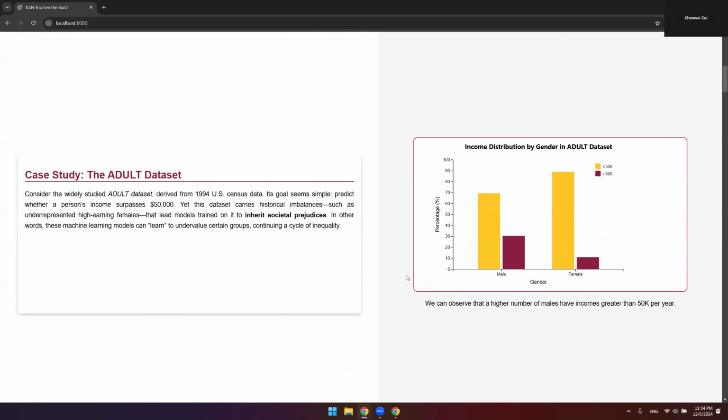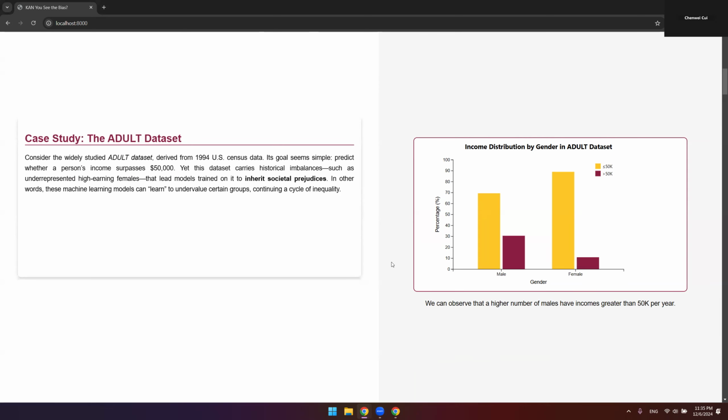Consider the widely studied Adult dataset. The goal is to predict whether a person's income would surpass $50,000. The problem is this dataset carries historical imbalances. As we can see from the graph, females are less likely to earn more than $50,000 compared to men.